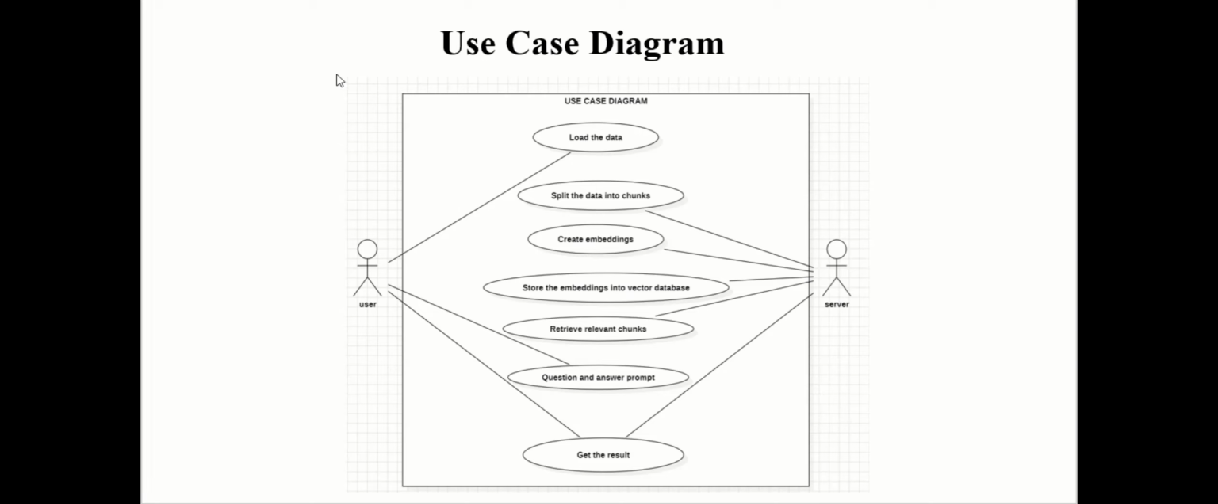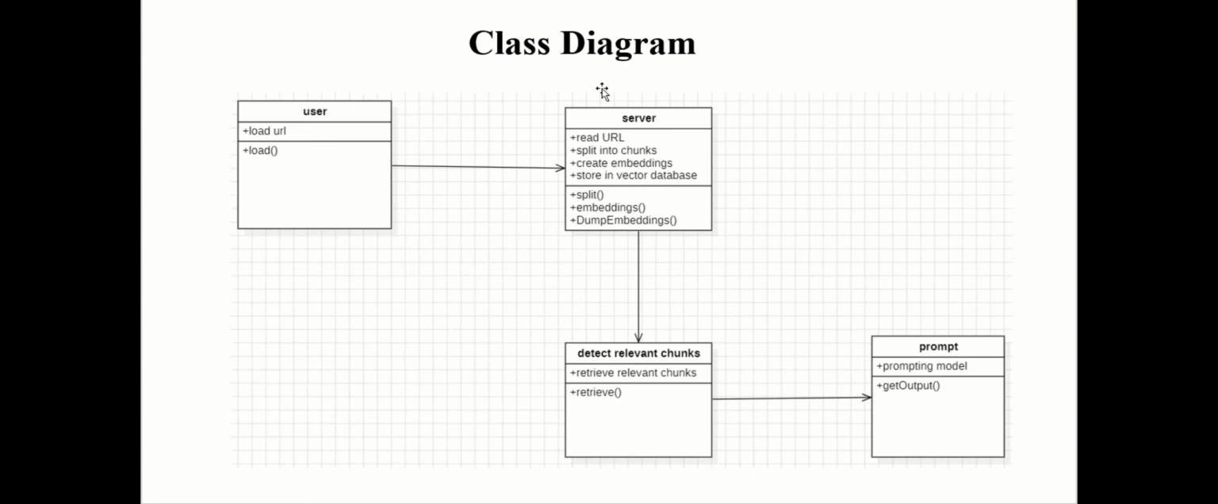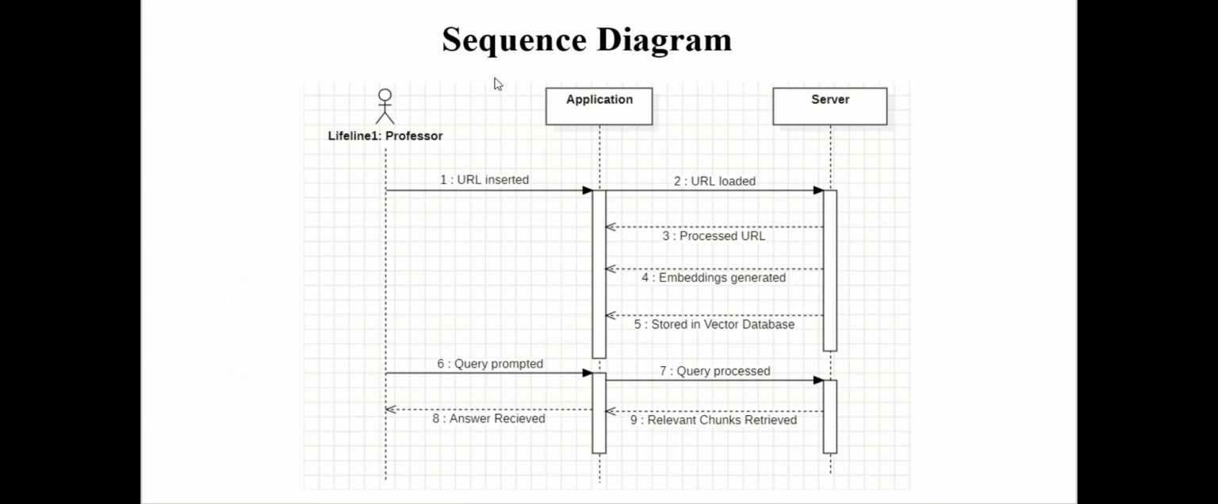Coming to the use case diagram, as you can see, the user first loads the data and the server splits the data into chunks, creates embeddings, stores the embeddings into a vector database, and retrieves the relevant chunks. The user then provides the question and answer prompt and the answer is retrieved. Same goes with the class diagram as well as the activity diagram.